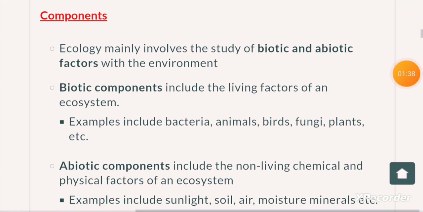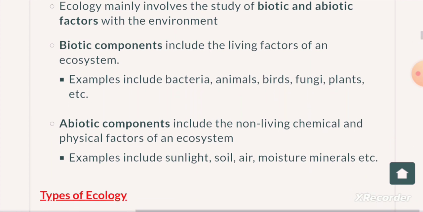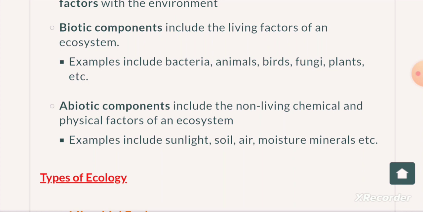Components. Ecology mainly involves the study of biotic and abiotic factors with the environment. Biotic components include the living factors in an ecosystem. Examples include bacteria, animals, birds, fungi, plants, etc. Abiotic components include non-living chemical and physical factors of an ecosystem. Examples include sunlight, soil, air, moisture, minerals, etc.